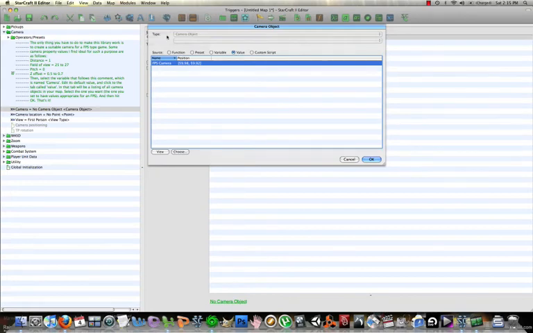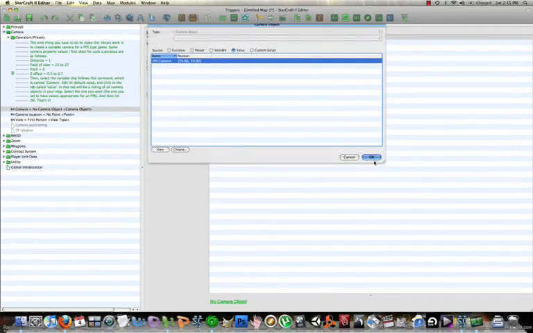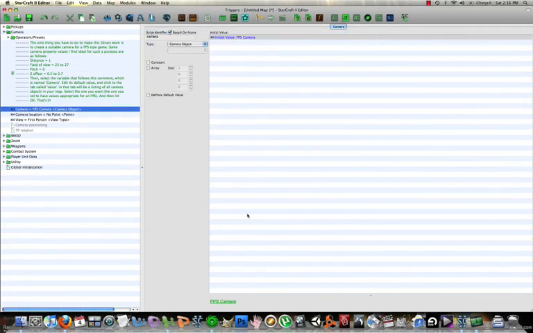And right there, first listing, we have our FPS camera. Okay. It is selected, so all we have to do is hit OK. And we have set the initial value for this variable camera to be our recently made FPS camera.